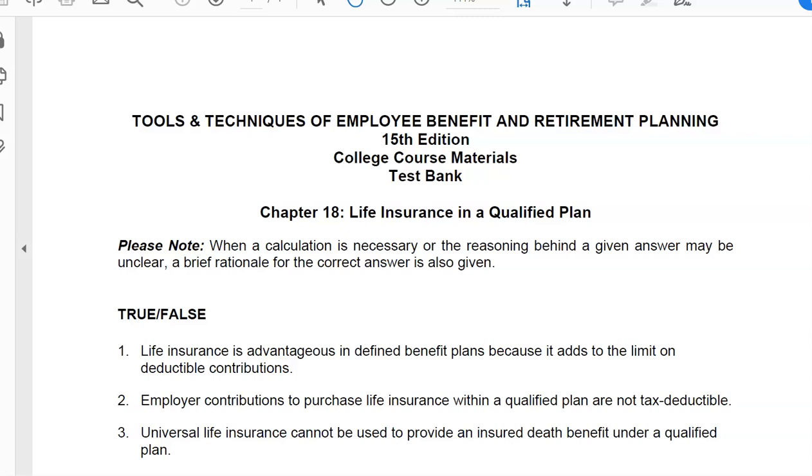Universal life insurance cannot be used. That is false. Universal life insurance may be used. The only issue is it may be subject to the incidental limits, the same as apply to term insurance, but 3 is false.